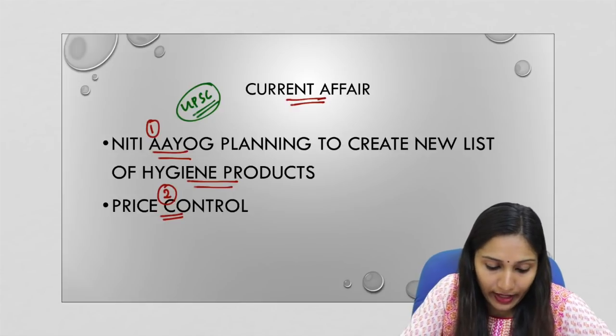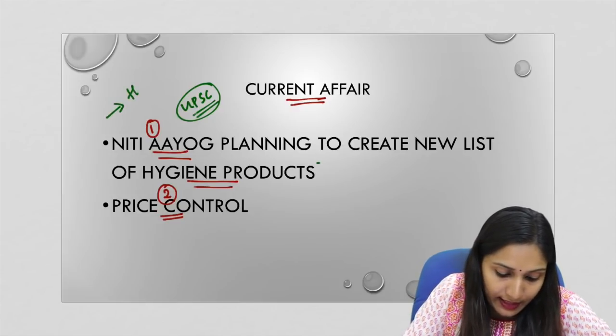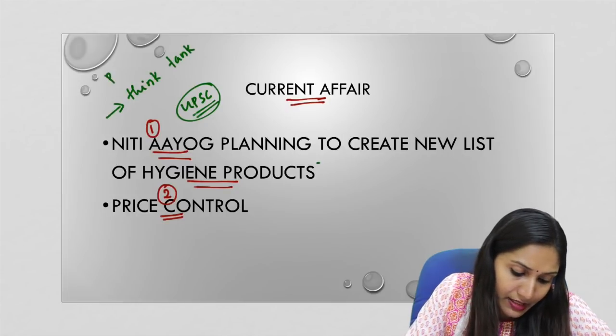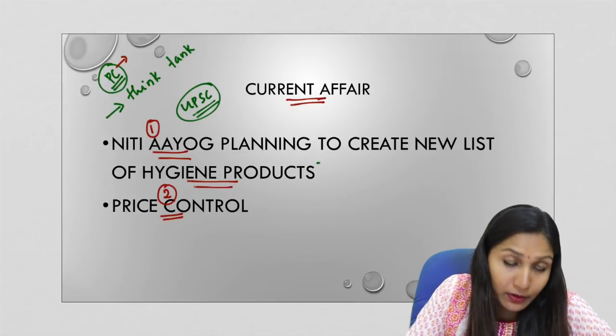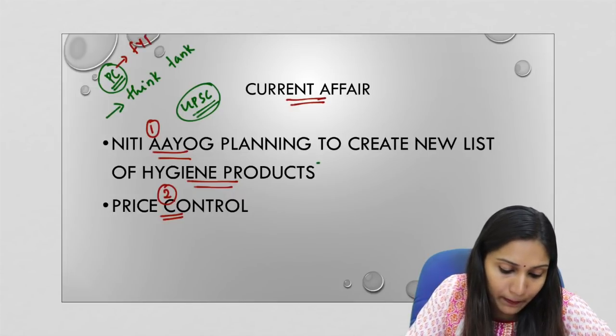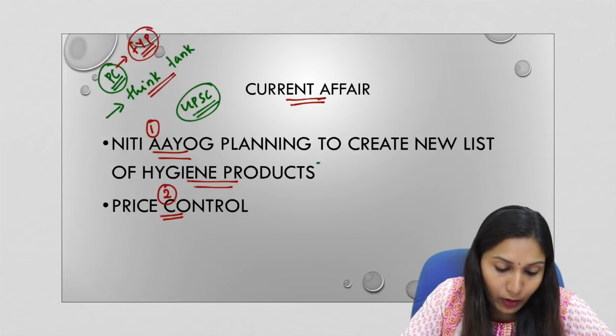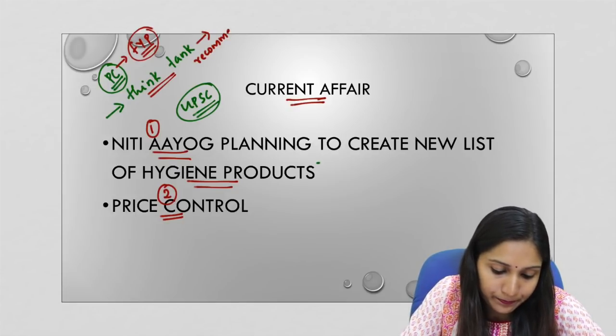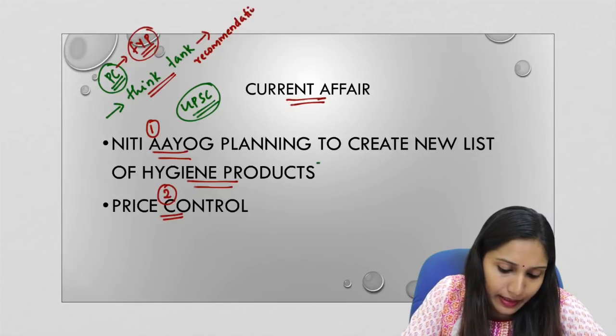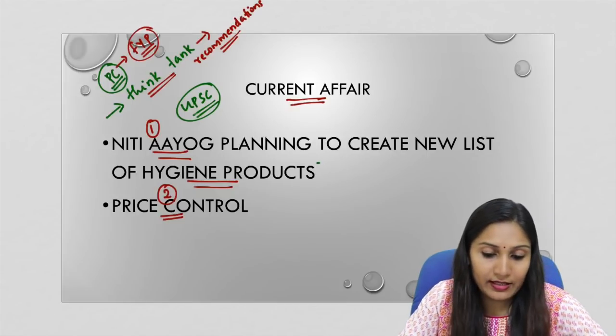So Niti Aayog, as we know, is a policy think tank of the Government of India. The Planning Commission was replaced by Niti Aayog. The Planning Commission was responsible for coming out with 5-year plans in the Indian economy. So Niti Aayog is basically a policy think tank, and its responsibility is to provide policy recommendations to the government based on various studies.